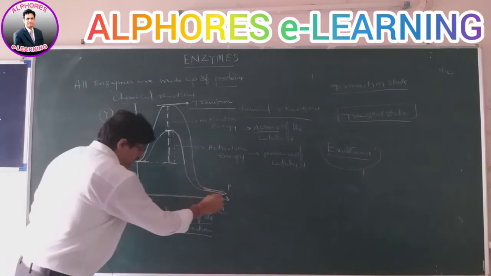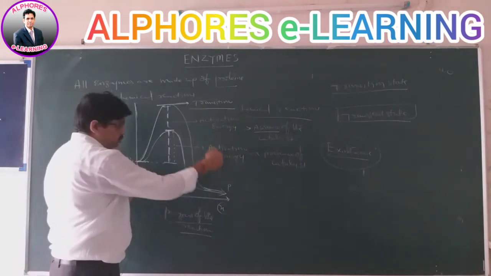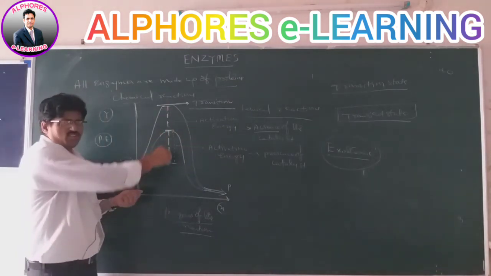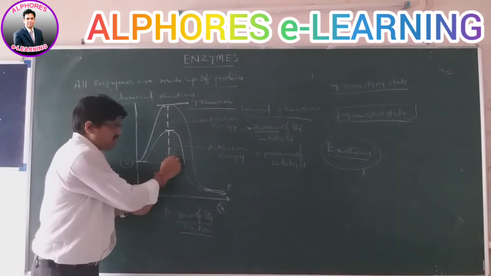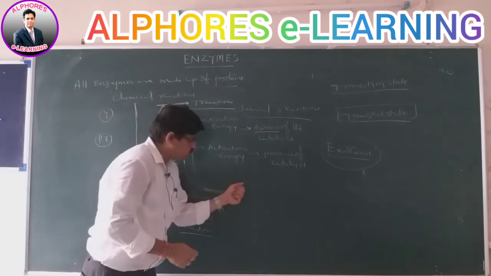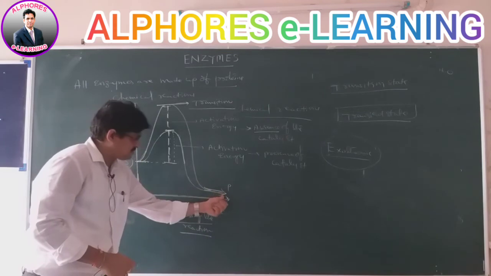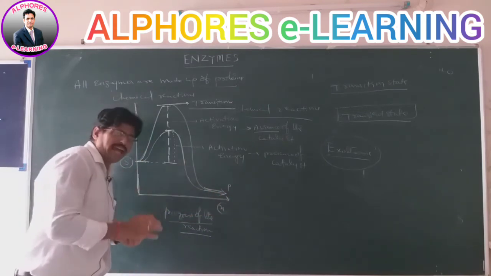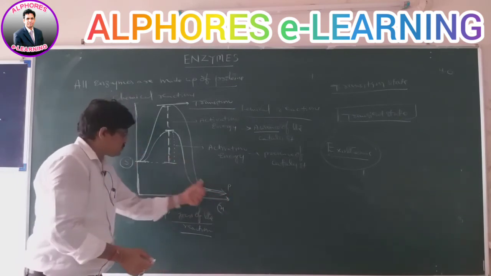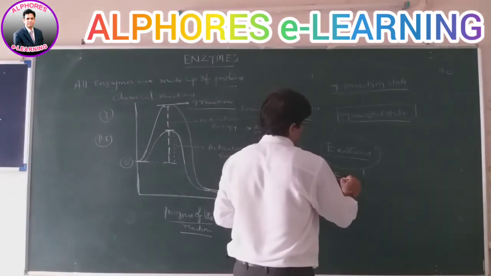The graph shows this character with the presence and absence of the catalyst. In the absence of the catalyst, more activation energy is used. In the presence of catalyst, less activation energy is used, and they give rise to the products. If the energy is not supplied externally, the products will come below the substrates. If the energy is utilized, that is called endothermic.